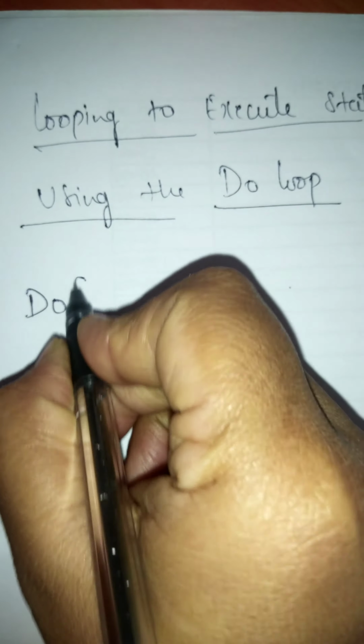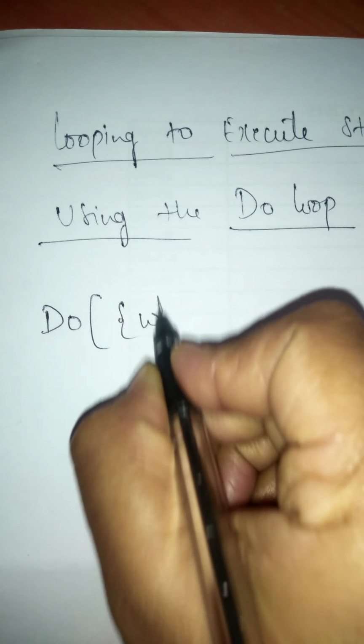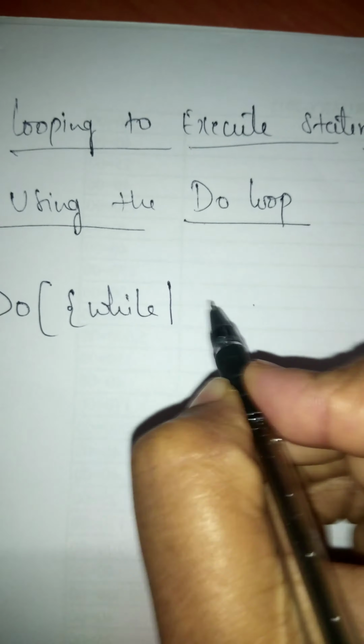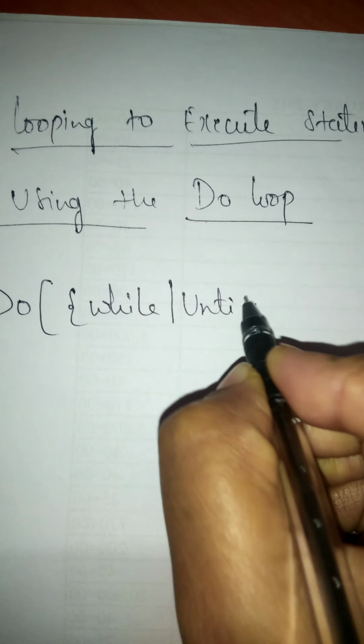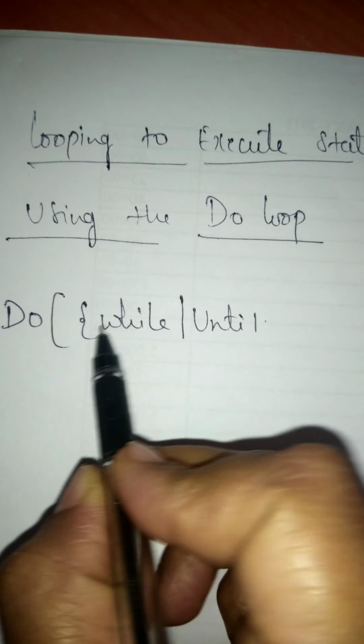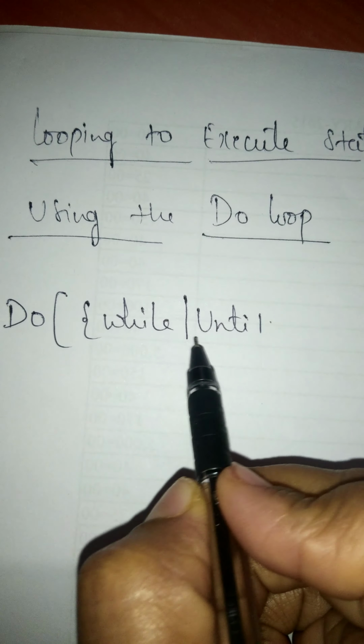And the general syntax of the Do loop is, first you have to write the keyword Do. Next we have to write the keyword While or Until. While writing While and Until, the first letter should be capital. W should be capital, U is capital.